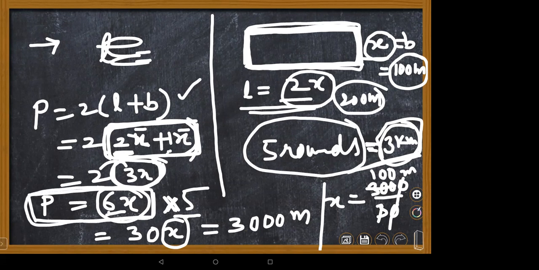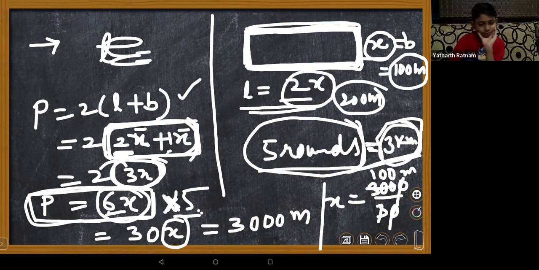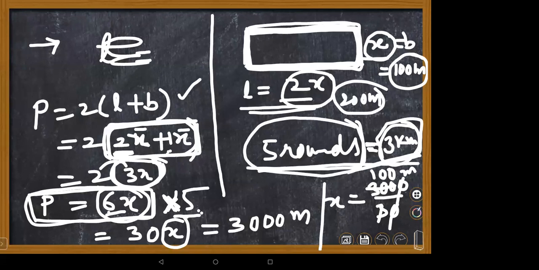Not only that, he is jogging around how many rounds, children? 5 rounds. So that's why I multiplied with 5 here. 6x into 5. 6 into 5, how much, children? Ma'am, 30. 30x. Now coming to the distance, after jogging 5 rounds, what is the distance he covered? 3 kilometers. It is also given in your question.